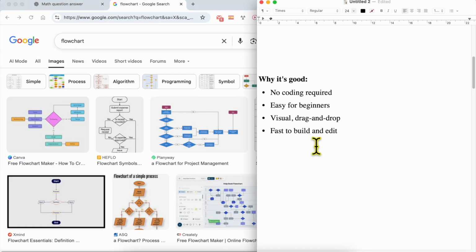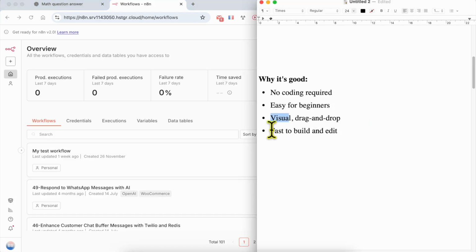Now let's see why no code is good. I prefer no-code AI agents because simply they do not require coding from me, which I don't know right now. This also makes it easy for beginners. They use visual drag and drop like the example we just saw, and they are also fast to build and edit.